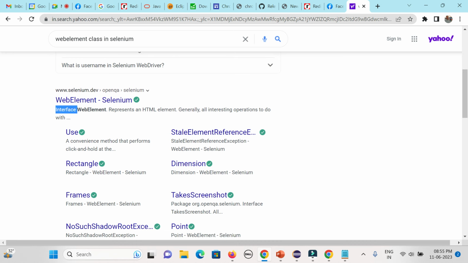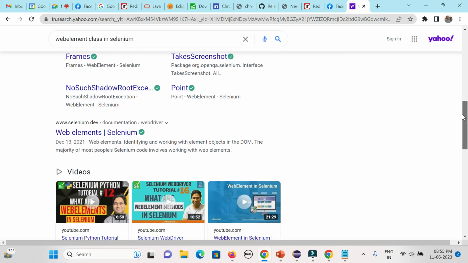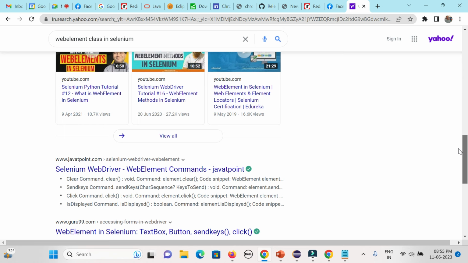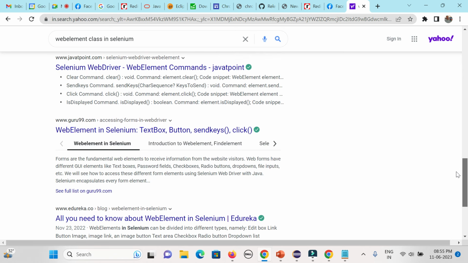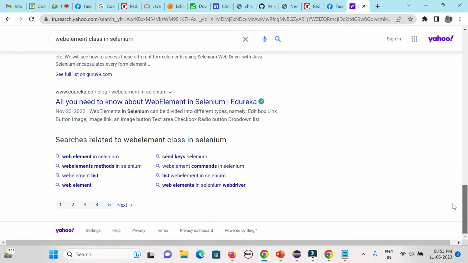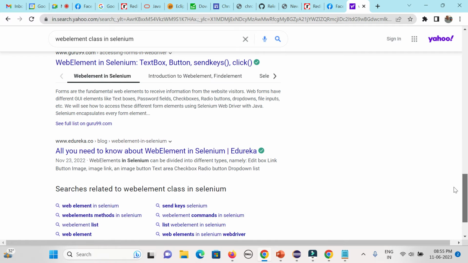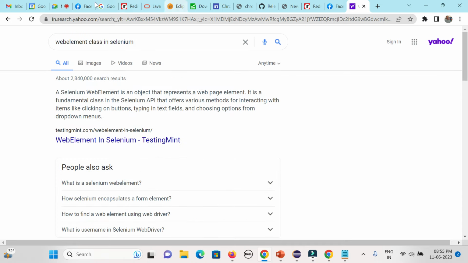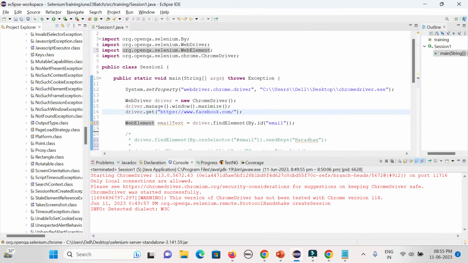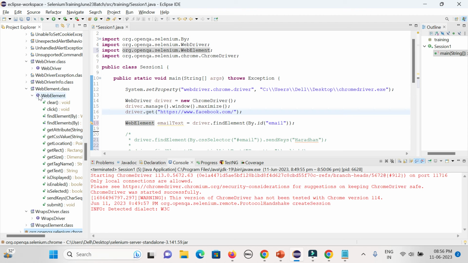Yeah, interface might be. One second. Might be. I need to check, but as of now I thought WebElement was only a class, but it's written as such in some of the places. That is the reason I did not open it, but it's showing the interface option.